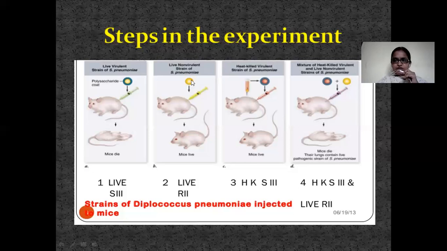And then in the fourth step, they injected this heat-killed S strain and living R strain. One cell type is killed and one is living. The killed one is the virulent strain and the living one is the avirulent strain, and when they injected the mixture of these two, the mice was killed. Actually, as per expectation, the mice should have survived, but the mice got killed. So what is the reason behind the death of this mice?